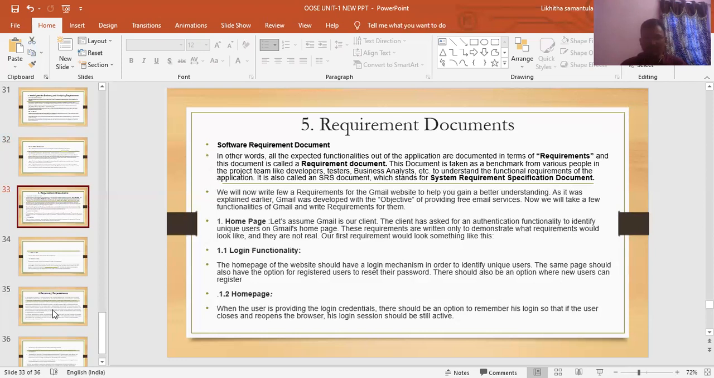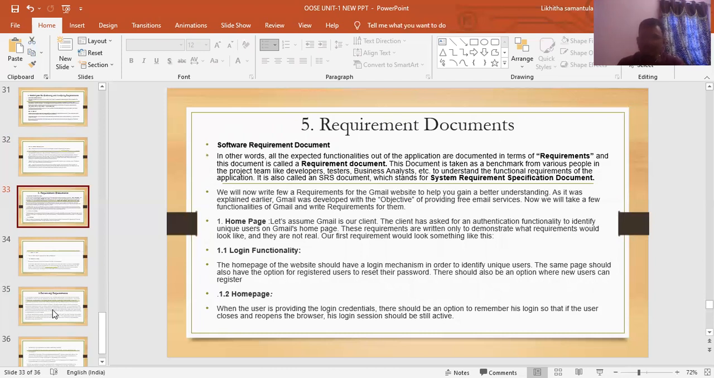Second concept, requirement documentation. Software requirement documentation. All the expected functionalities of the application are documented in terms of requirements, and the document is called the requirement document.